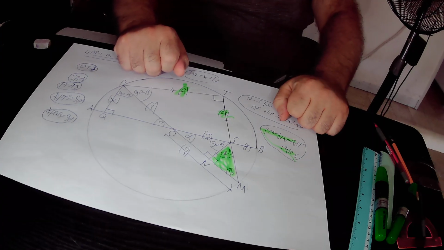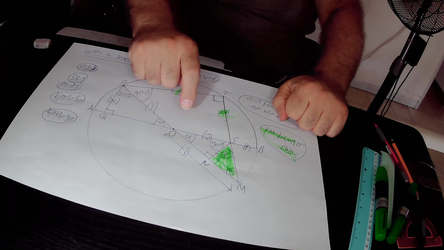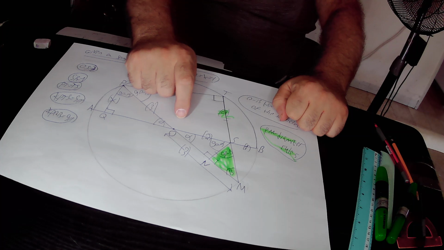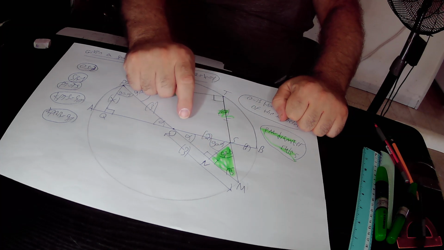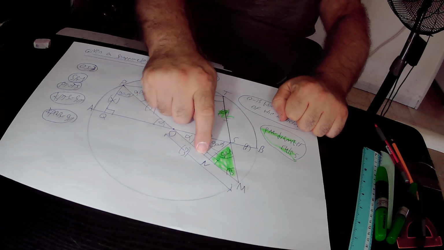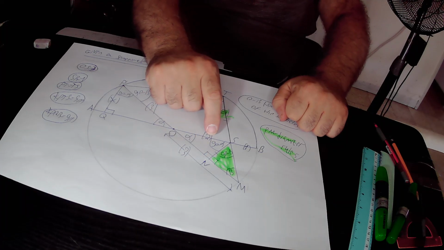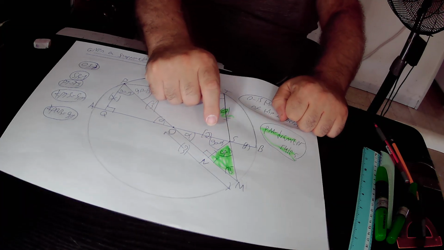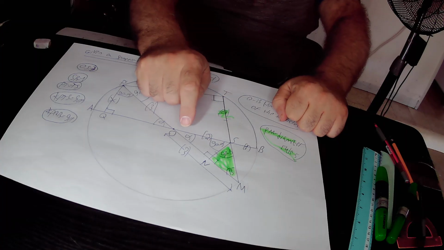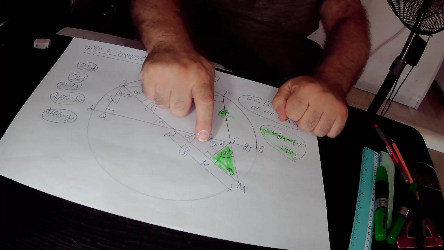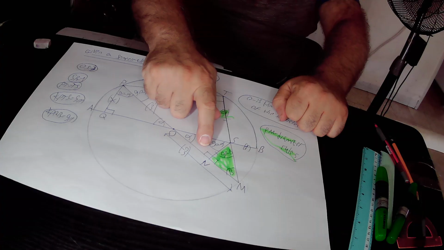In the next step, we focus on this small right triangle OSN. In this right triangle OSN, this angle equals alpha, this angle equals 90 degrees, and therefore this third missing angle must be equal to 90 degrees minus alpha. Why? Because 90 degrees minus alpha plus alpha is 90 degrees, and 90 degrees plus 90 degrees is equal to 180 degrees. It is the sum of the angles in a triangle.